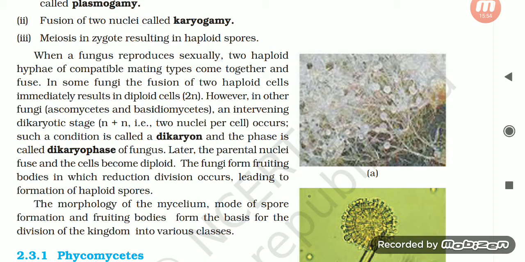When a fungus reproduces sexually, two haploid hyphae of compatible mating types come together and fuse. In some fungi, the fusion of two haploid cells immediately results in diploid cells, that is 2n. However, in other fungi, the Ascomycetes and Basidiomycetes, an intervening dikaryotic stage, n plus n, that is two nuclei per cell, occurs. Such a condition is called a dikaryon, and the phase is called the dikaryophase of the fungus. Later, the parental nuclei fuse and the cells become diploid. The fungi form fruiting bodies in which reduction division occurs, leading to formation of haploid spores. The morphology of the mycelium, mode of spore formation, and fruiting bodies form the basis for the division of the kingdom into various classes.